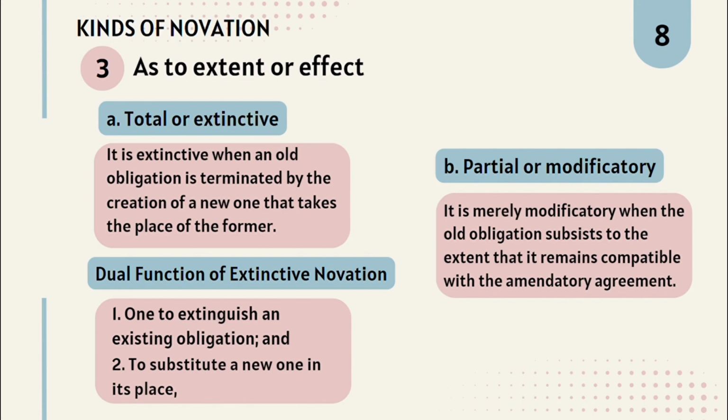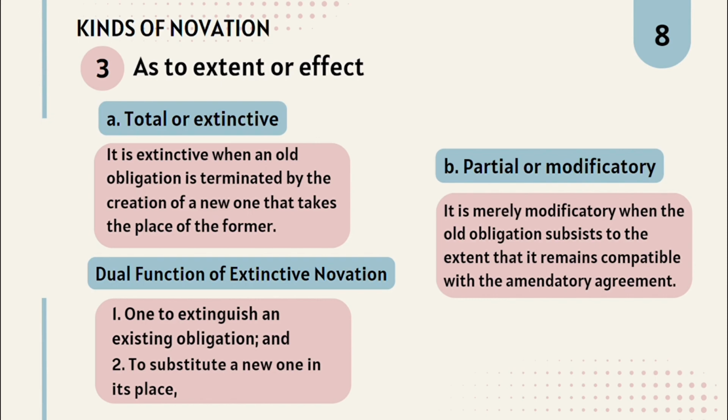Another is accord and satisfaction, a new agreement where one party agrees to accept something different from what was originally owed to settle the obligation. And lastly, confusion or merger. When the roles of the debtor and creditor are combined in one person, effectively canceling out the obligation.